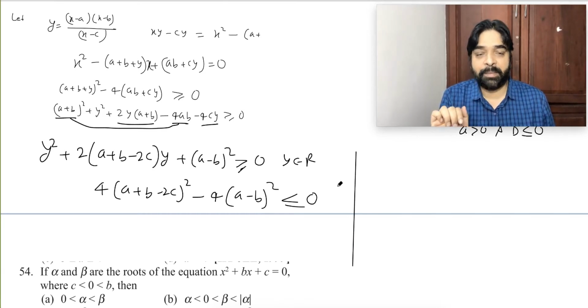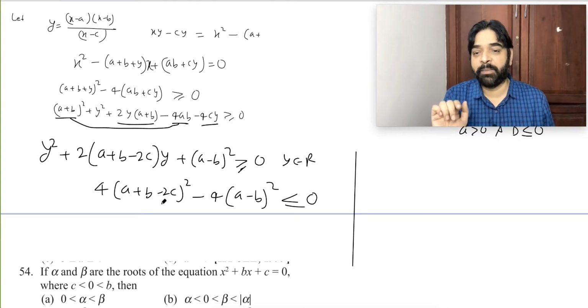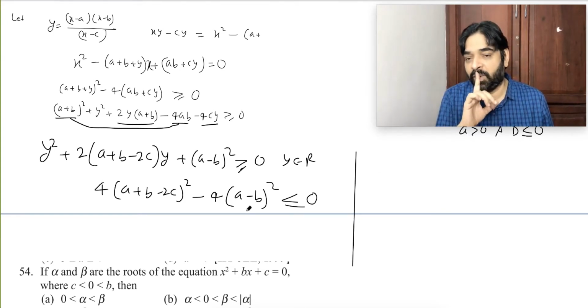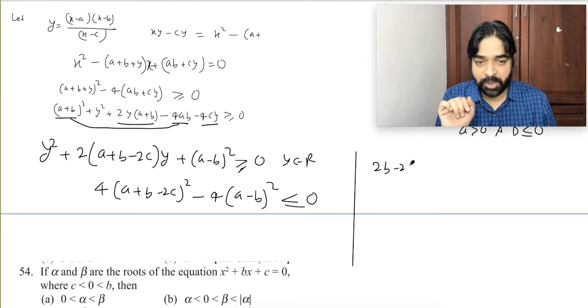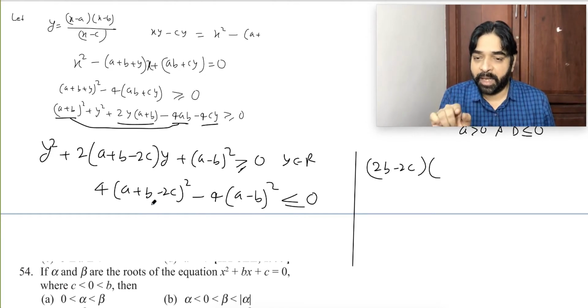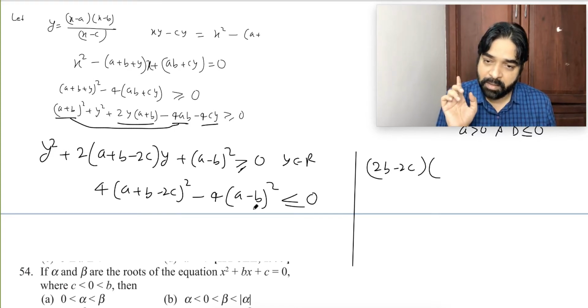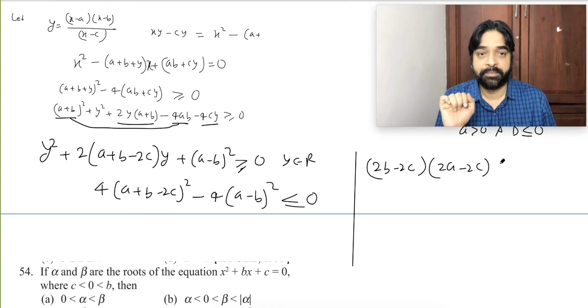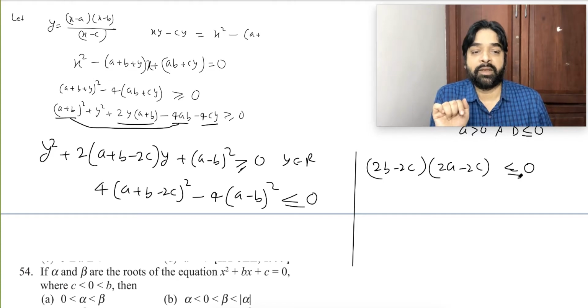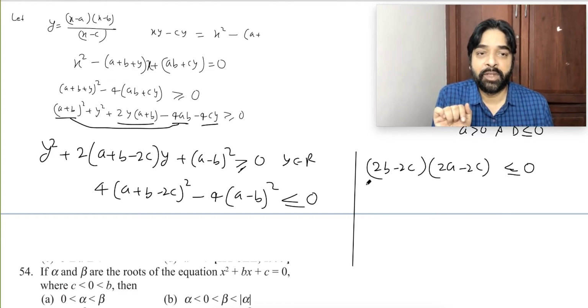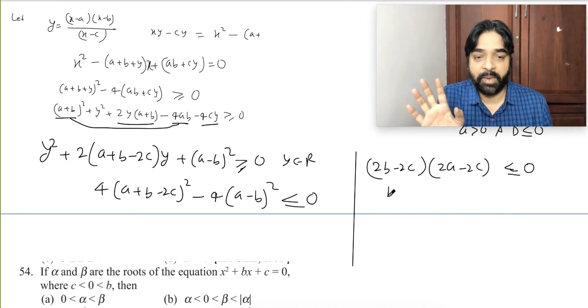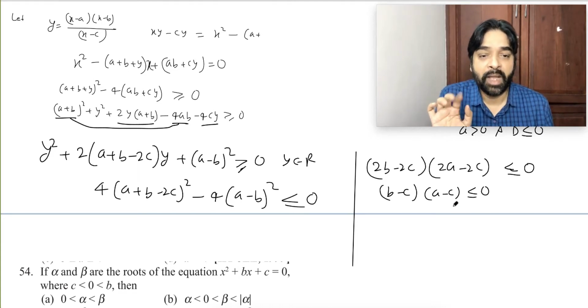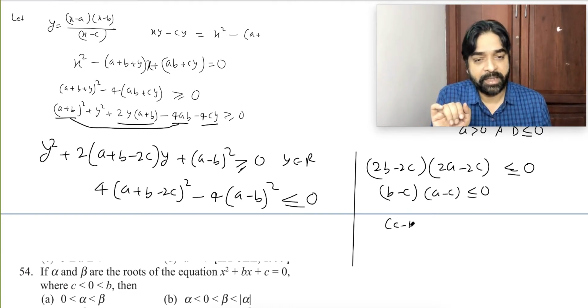And I am applying the a square minus b square formula. Watch it carefully. (a plus b minus 2c) minus (a minus b), that will become 2b minus 2c, into (a plus b minus 2c) plus (a minus b), so 2a minus 2c, less than or equal to 0. Did you understand? 2 common from here, 2 common from here. We get (b minus c) into (a minus c) less than or equal to 0. This I can write as (c minus b) into (c minus a) less than or equal to 0.